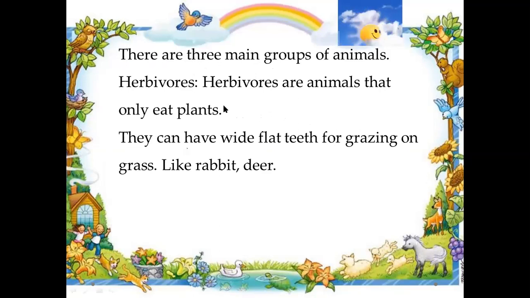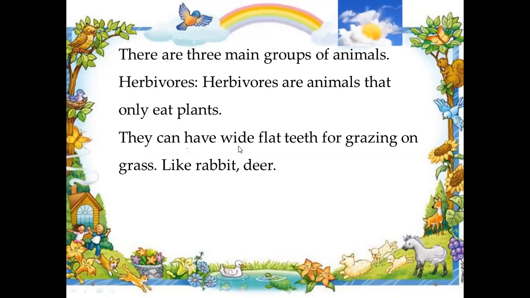There are three main groups of animals I'm discussing here. The first one is herbivores. Herbivores are animals that eat only plants. Plant eaters are herbivores. And what about their teeth? Every group of animals has different kinds of teeth to suit the kind of food they eat. So we will talk about the teeth of herbivore animals.